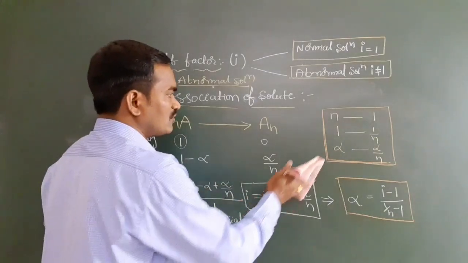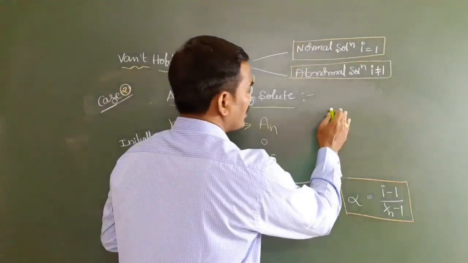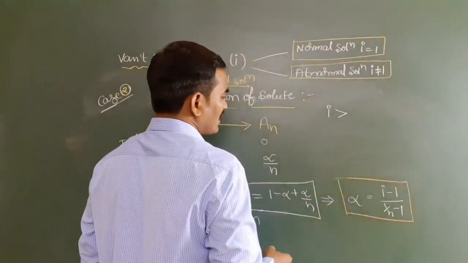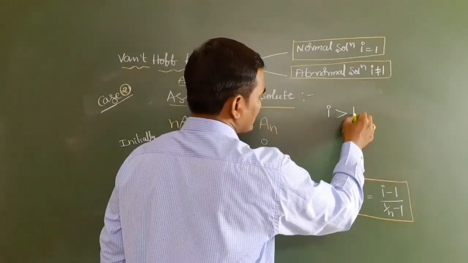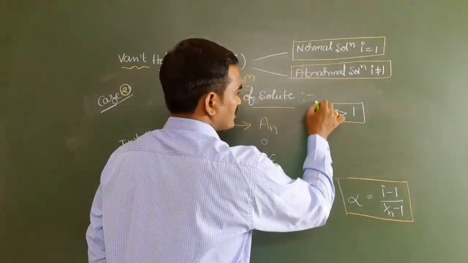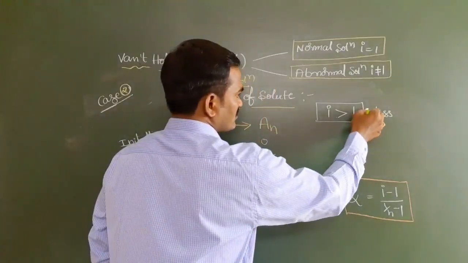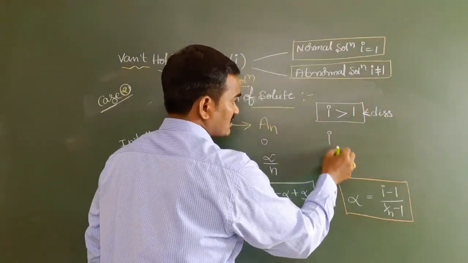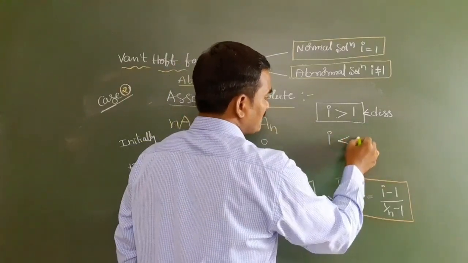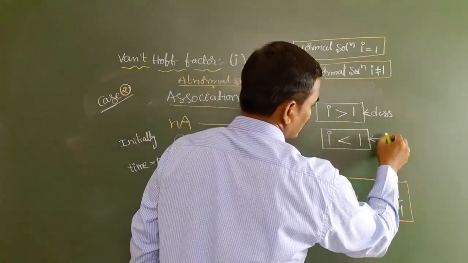Now what we are going to do is, everyone should focus on one important point. For dissociation of solute, the i value is greater than 1. So this is for dissociation of solute. Whereas coming to association, the i value is less than 1; you have to remember.